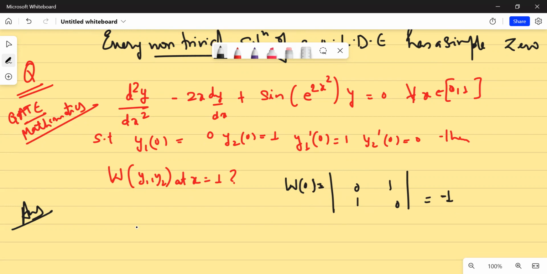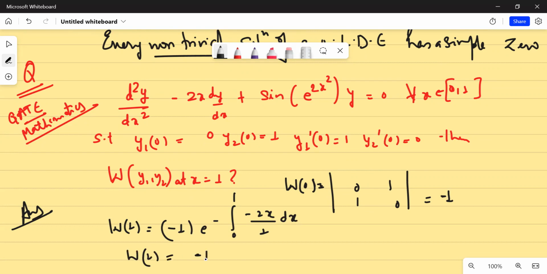And if Wronskian at 0 is equal to minus 1, then Wronskian at 1, I can write it as Wronskian at 0 times e to the power minus integration from 0 to 1 of minus 2x divided by 1 dx. So you can write that Wronskian at 1 would be minus 1 times e to the power, this will become 2x square by 2, so 2 cancel, we'll have 1. So I can write minus 1 upon a.